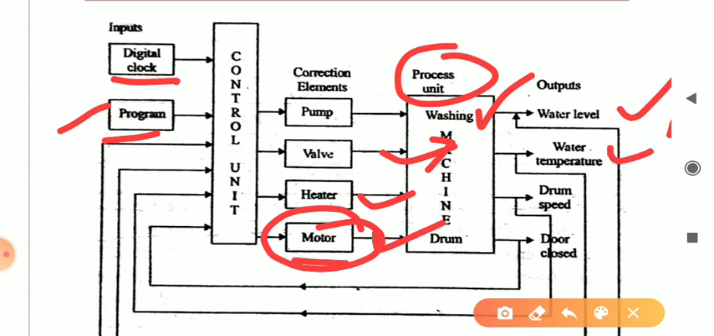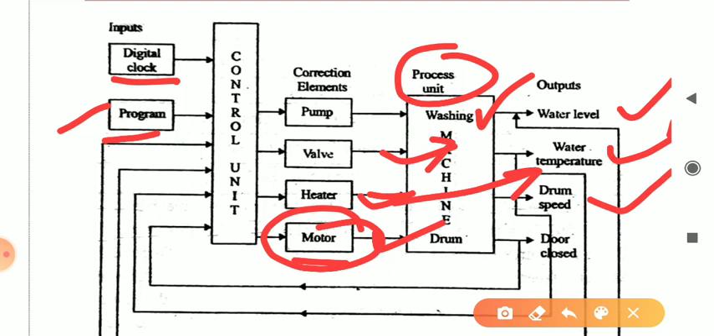Next is water temperature. You want a heater, and for the heater you need a water temperature. If you set 30 degrees Celsius, then after reaching 30 degrees, it will stop the heater. Next, drum speed. Depending upon the material, it will start rotating the drum and start washing the dress. Next, door closed. After these things, the door will close.